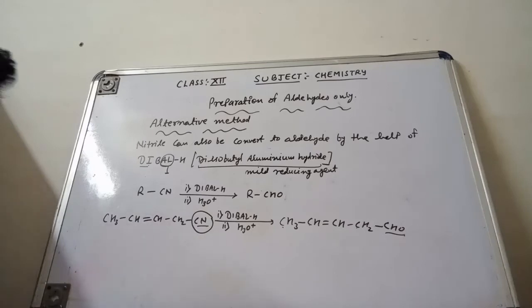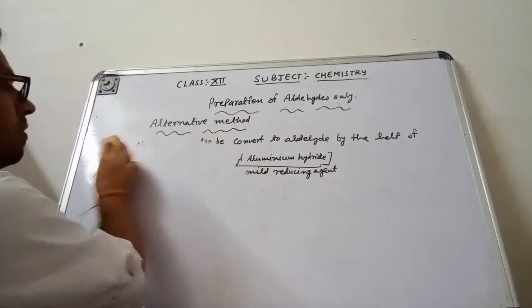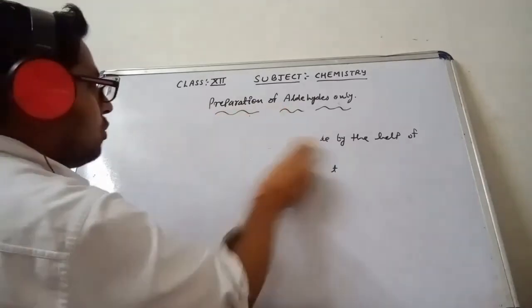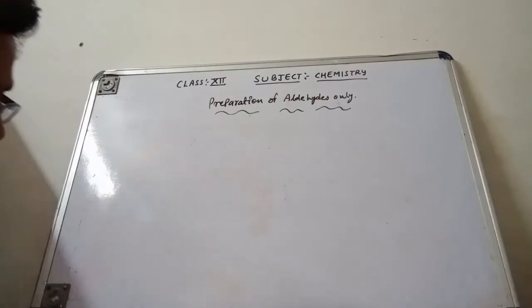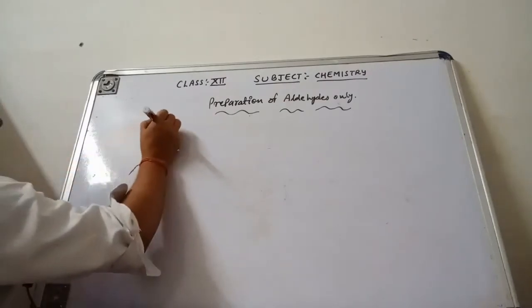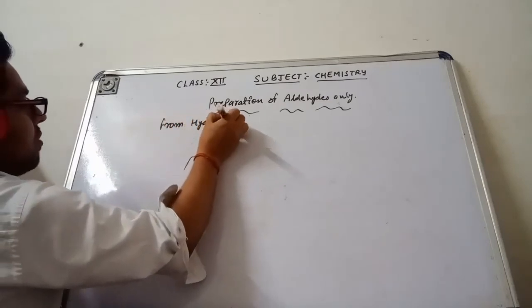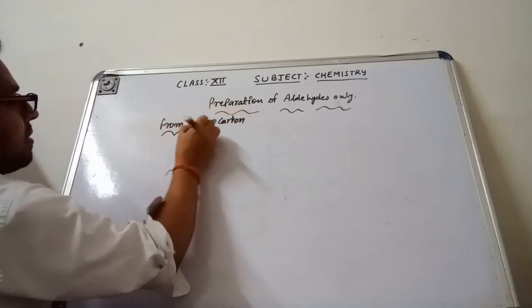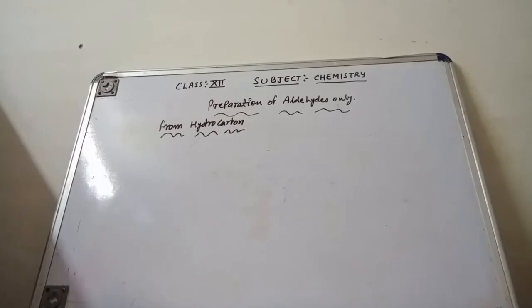Now after this, the other method I am using is from hydrocarbon. How can we make the aldehyde from hydrocarbon? Toluene and its derivatives can be oxidized to give us the aldehyde.